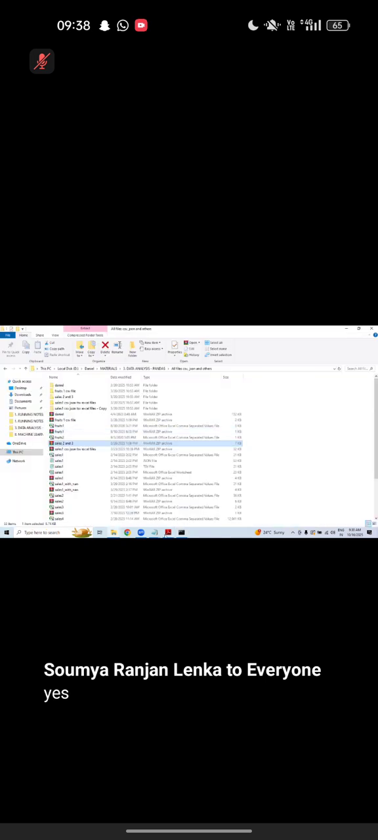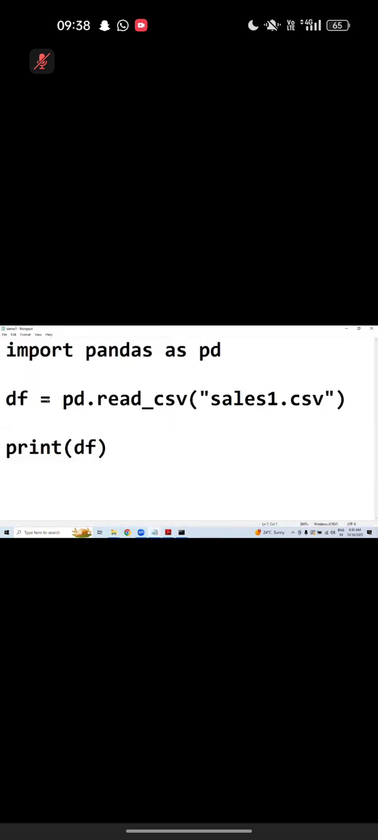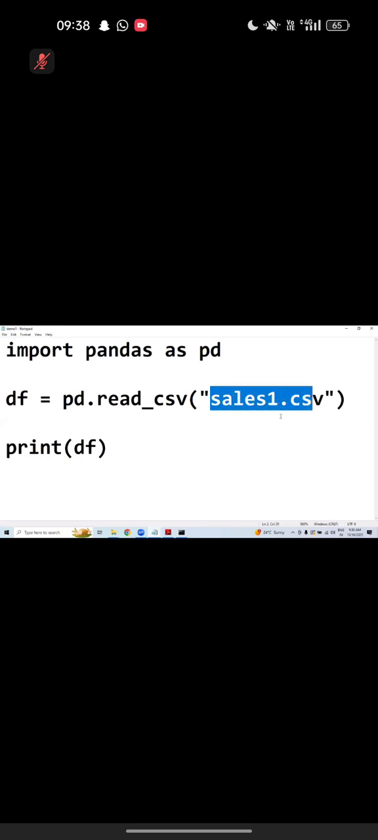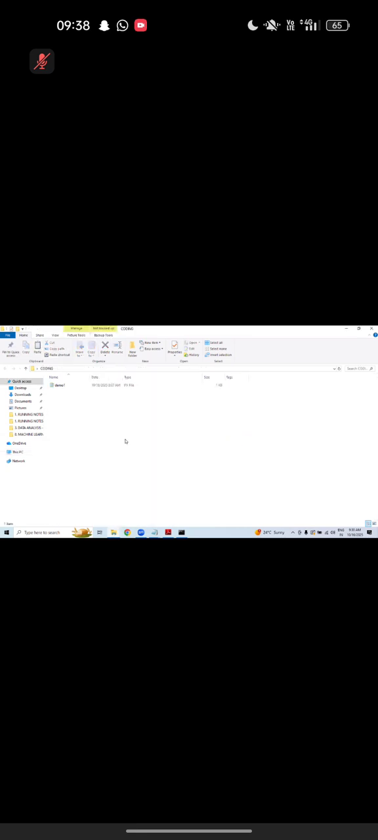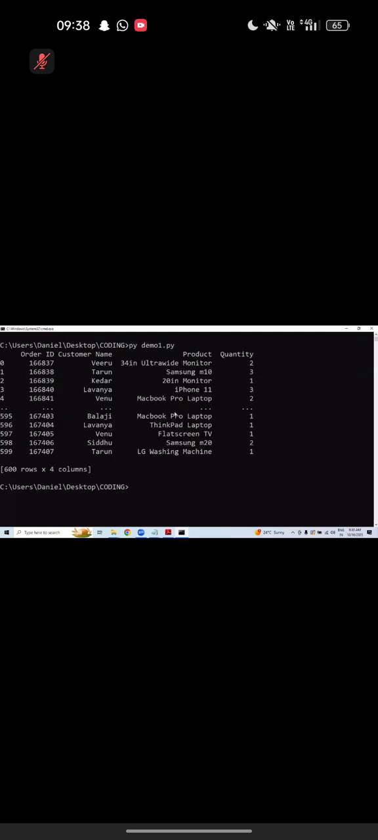Though there is no file, whenever you run this program, which is available inside the coding folder, it looks for this file inside the coding folder. Let me open that folder. No file is available, so we are getting an error called file not found error. Now copy that file and paste it here. Let me rerun the code. Now the issue is fixed and we got a data frame.